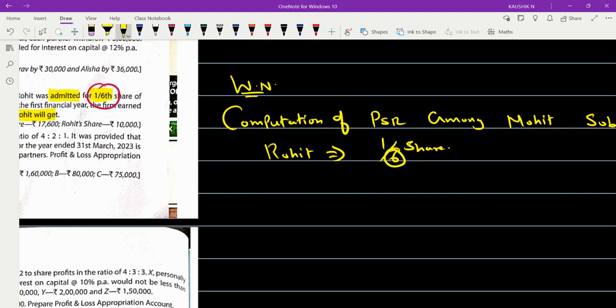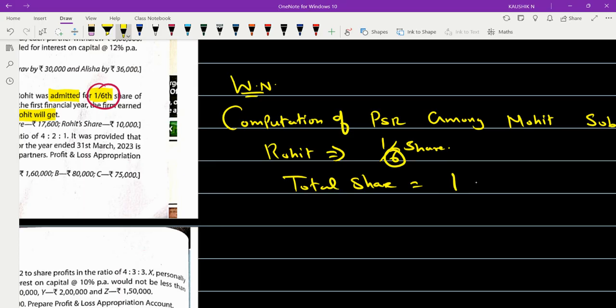அப்போ நியூமரேட்டரும் 6 தான் இருக்கும். பேஸ் 6னாக்கா அதில் இவனுக்கு 1 கொடுக்குறோம்னா அப்போ ஓவரால் எவ்வளோ இருக்கும்? டோட்டல் ஷேர் எவ்வளோ இருக்கும்? Total share will be 6 out of 6. That is nothing but 1. So whatever be the fraction that is given in the question, when you convert it, the total share is considered to be 1.